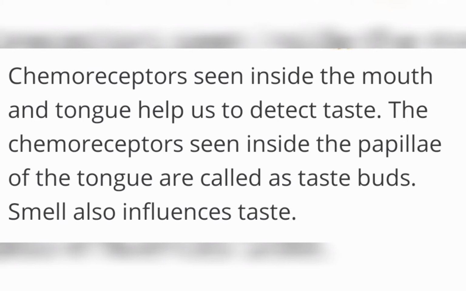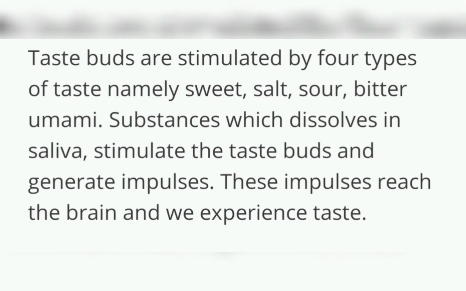When you eat food, keeping it on the tongue, it dissolves in saliva and enters the papillae, then enters the taste buds, and the chemoreceptors are stimulated, producing impulses. These impulses reach the brain and the sense of taste is felt.